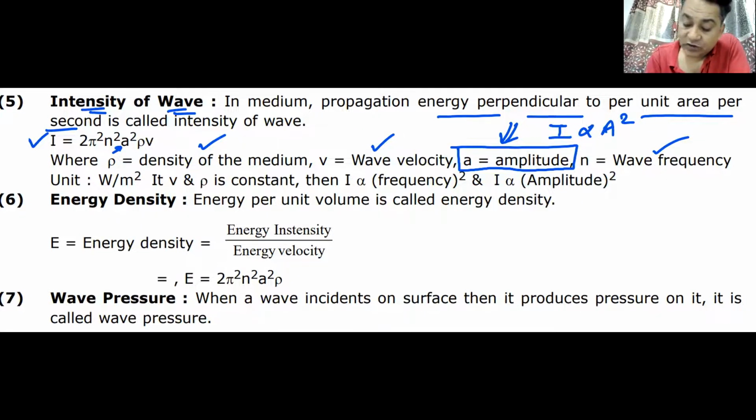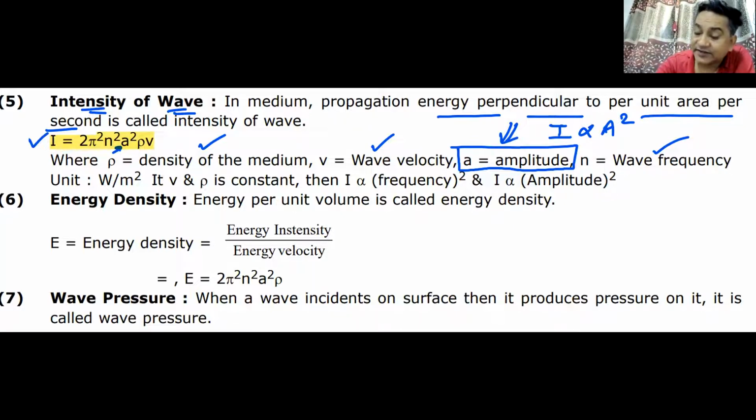This is the original formula. If you can remember this original formula, nothing like it. 2 pi square f square a square rho v. So it is directly proportional to f square, directly proportional to amplitude square, directly proportional to density, and directly proportional to the wave velocity.